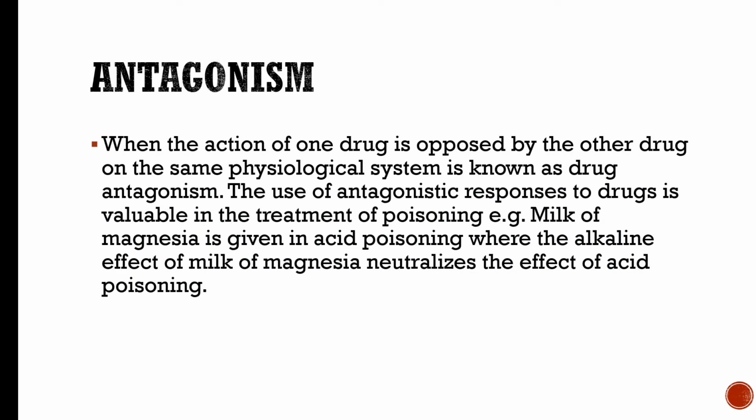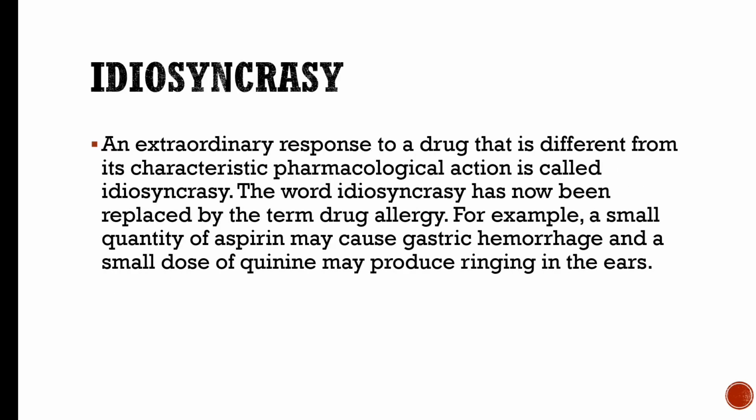Next one is antagonism. When the action of one drug is opposed by another drug on the same physiological system, it is known as drug antagonism. The use of antagonistic response is valuable in the treatment of poisoning. Example, milk of magnesia is given in acid poisoning, where the alkali effect of milk of magnesia neutralizes the effect of acid poisoning.